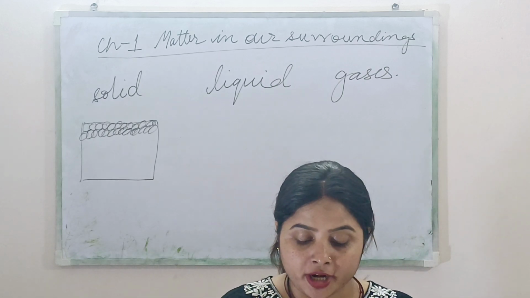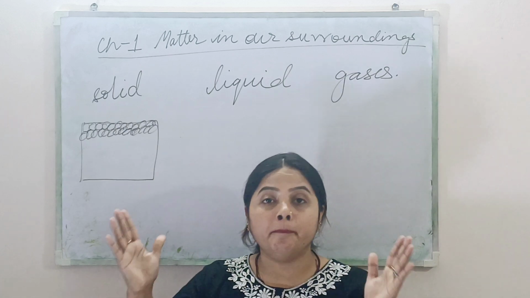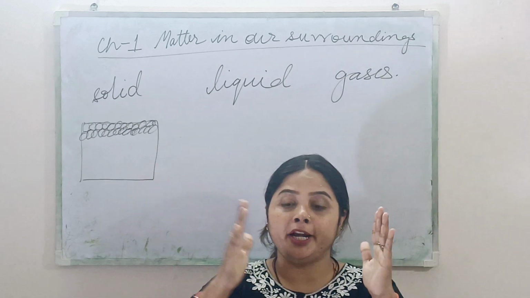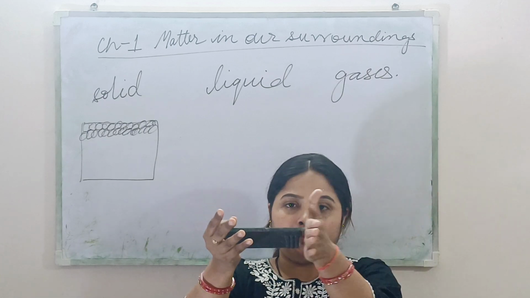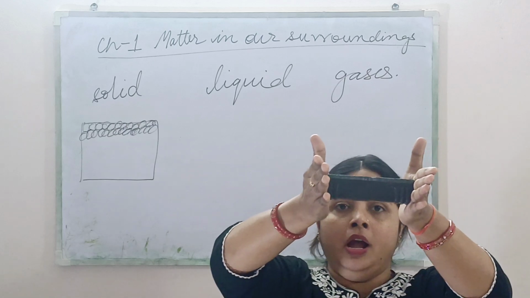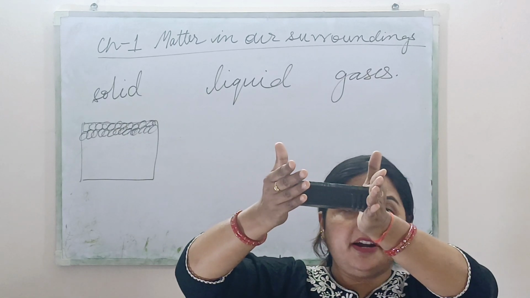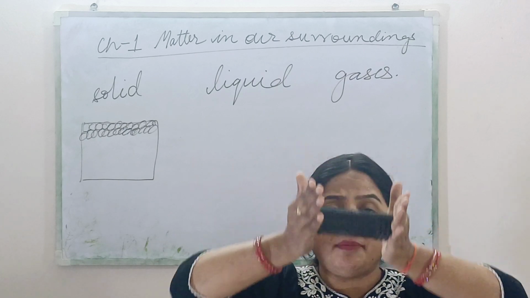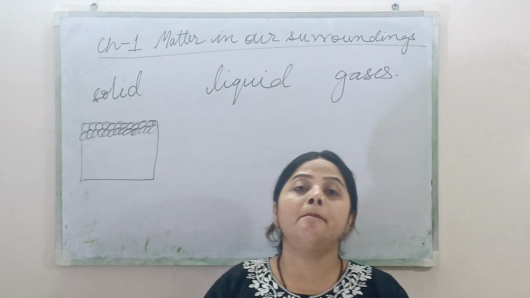Now, solids cannot be compressed much. Suppose this is a duster. If I apply force from this side and this side, can I compress the duster? No. I am applying force from the right side and from the left side, but this duster is not getting compressed.